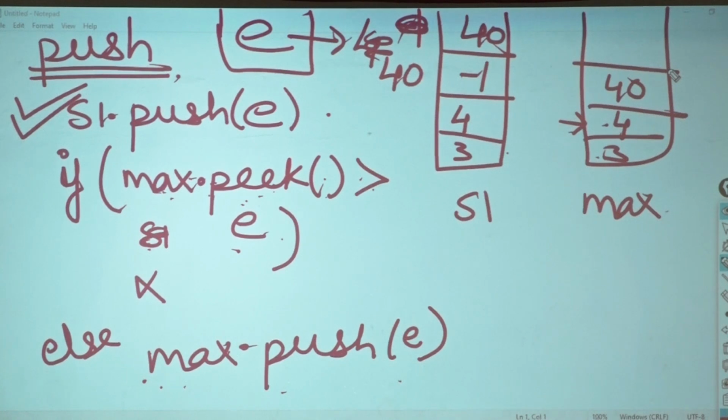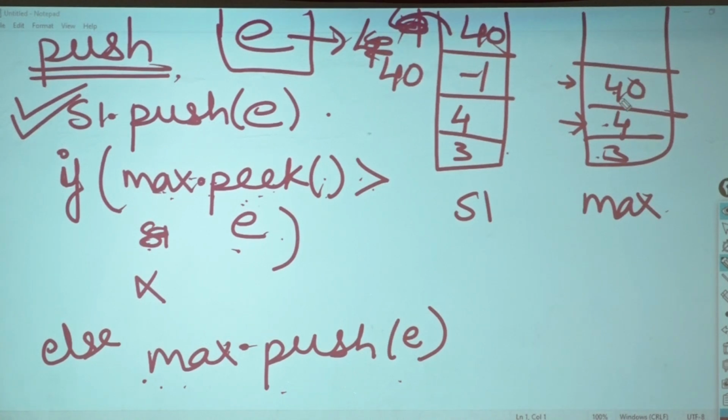So this algorithm is for what? For your push. How will you do it for your pop? Write it on your own. Directly do a pop from S1. Then check if S1 dot pop ka element is equal to the peak of this. So if I am popping 40 from here and if the peak is also giving me 40, then what should I do?